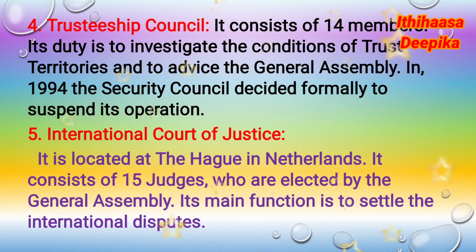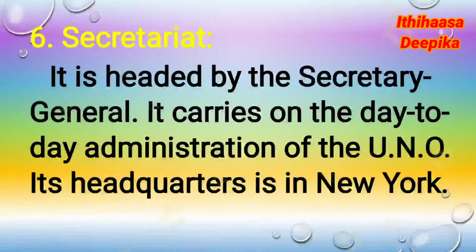Fifth one, International Court of Justice. It is located at the Hague in Netherlands. It consists of 15 judges who are elected by the General Assembly. Its main function is to settle international disputes. Sixth one, Secretariat. It is headed by the Secretary General.